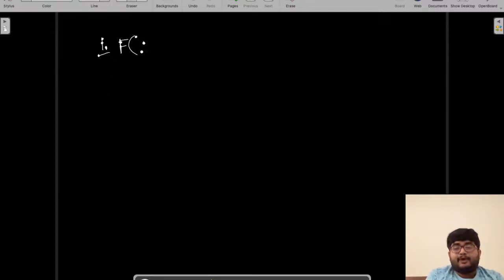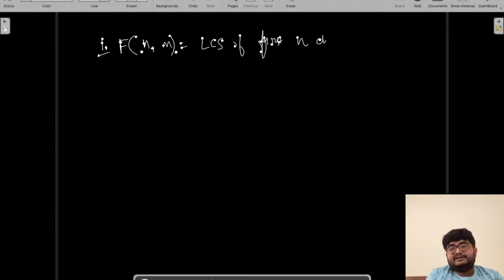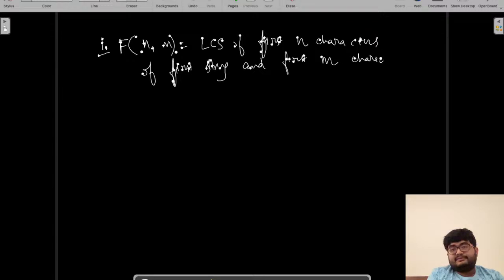So at any point of time, n comma m, where n is the length of the first n characters of the first string, and m is the first m characters of the second string, we are finding the LCS. So this will return the LCS of the first n characters of the first string and the first m characters of the second string.